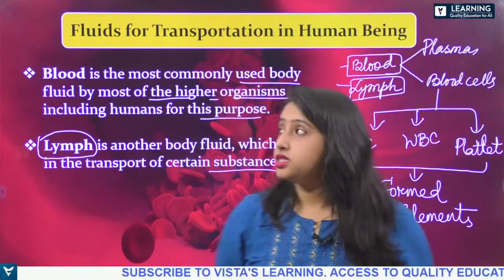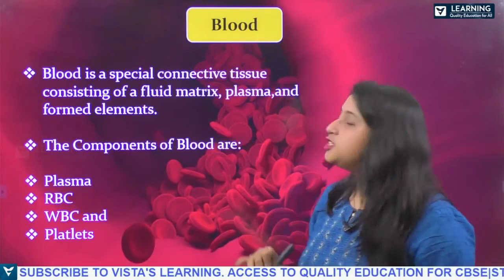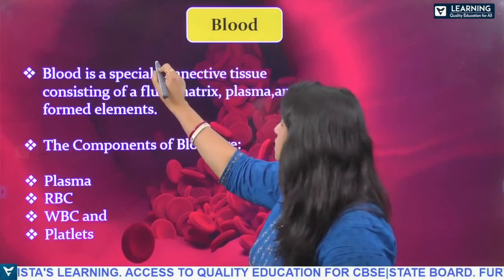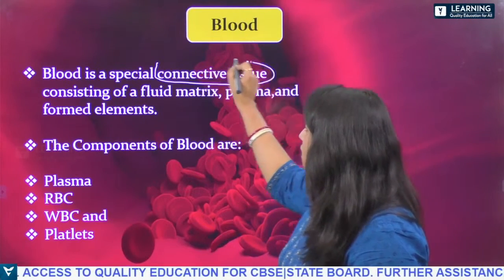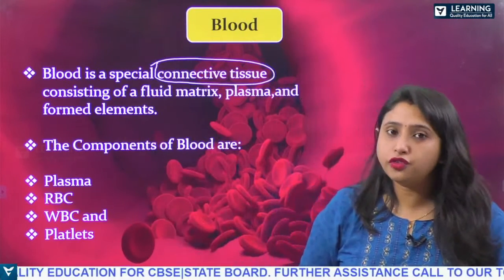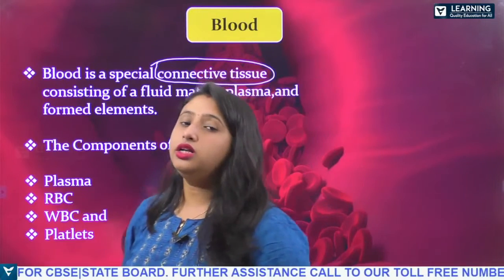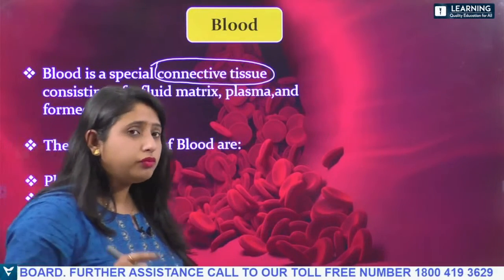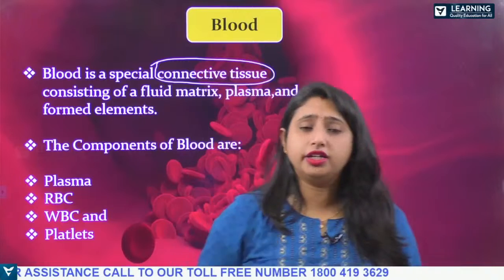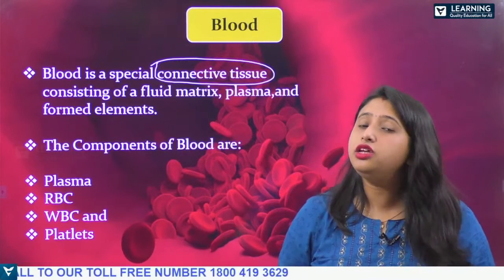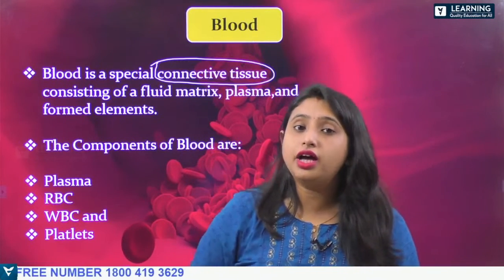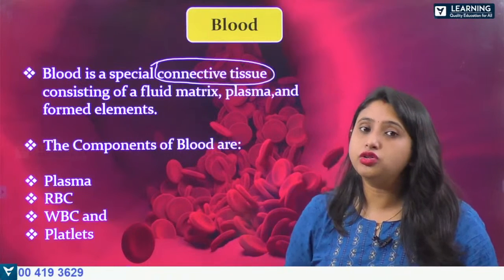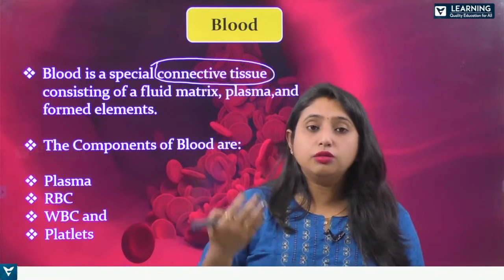All right. So see, blood is a special connective tissue. You have studied that there are different types of tissue: the epithelial tissue, connective tissue, muscular tissue and neural tissue. You have learned that connective tissues include blood and bone.